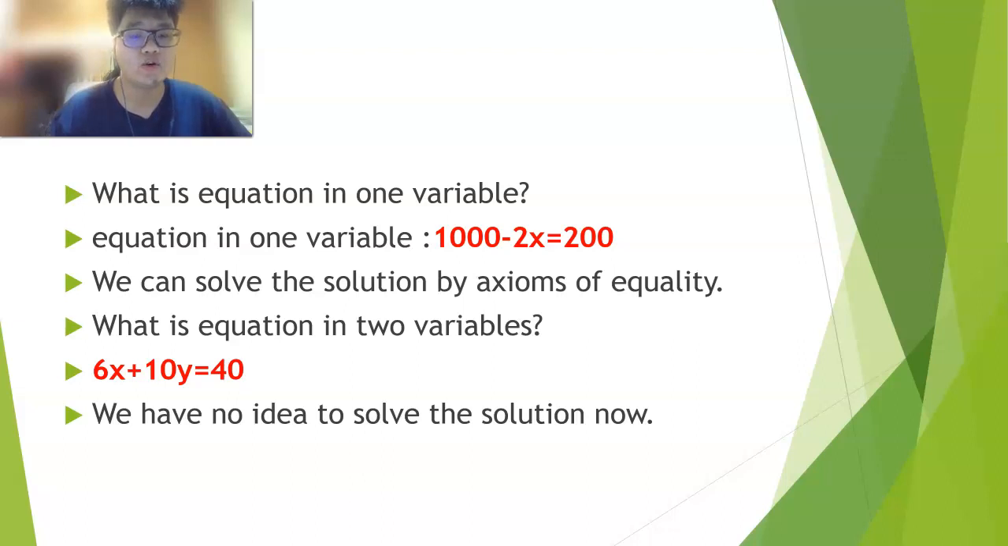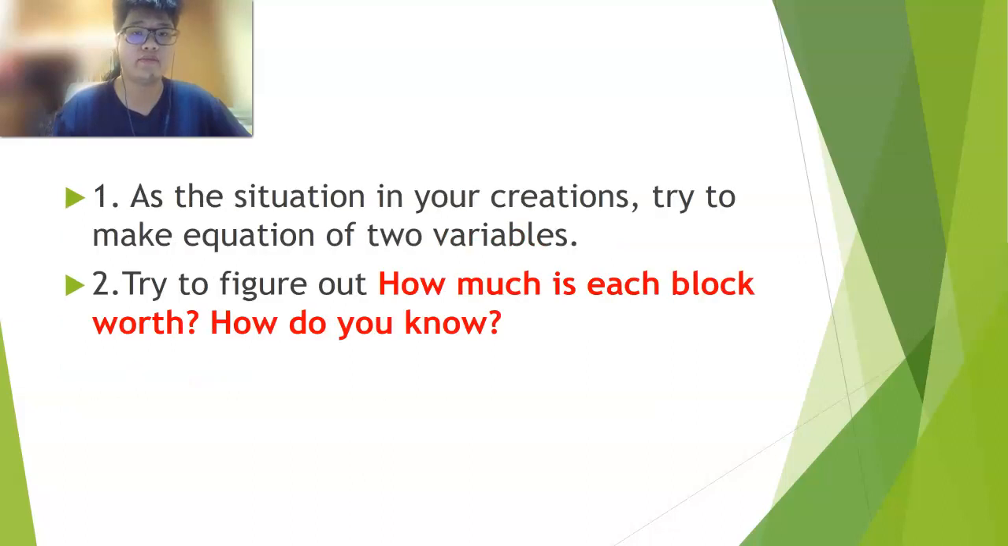So, what is an equation in two variables? By the example of my chair, I got 6x plus 10y equals 40, right? In this situation, can we solve for x and y? No. So now we have no idea how to solve it, but we will talk about it next week. Okay, it's your homework.